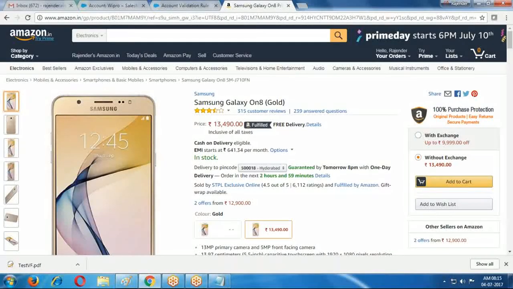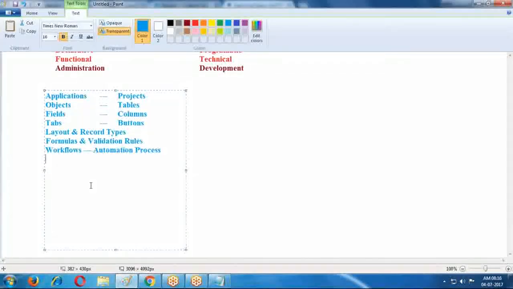If you withdraw an amount from ATM centers, or deposit an amount, or perform some online transactions, then we get some messages. Such types of messages and mails you can generate by using the workflow concept. Salesforce provided workflow for this automation process. In workflow, we have some drawbacks. To overcome such drawbacks, one more updated version of workflow was released, that is nothing but process builder.